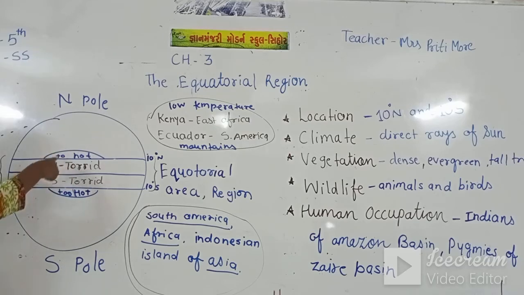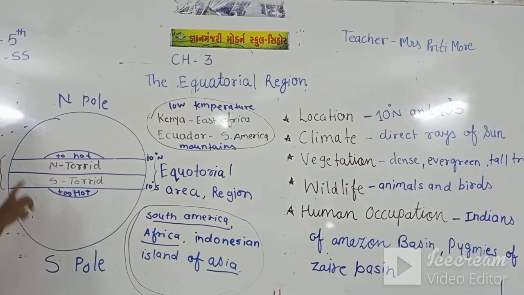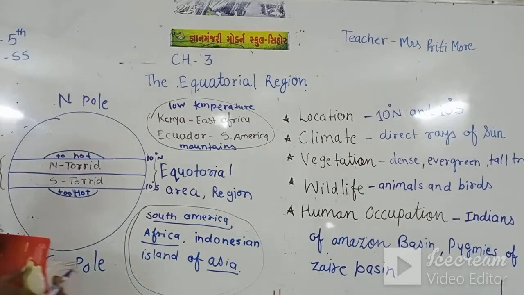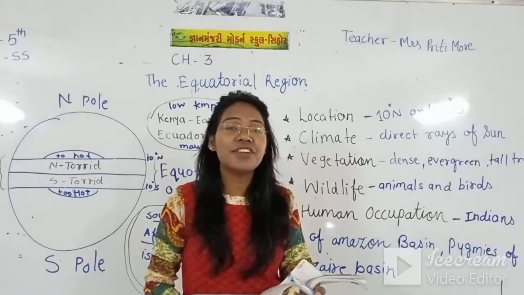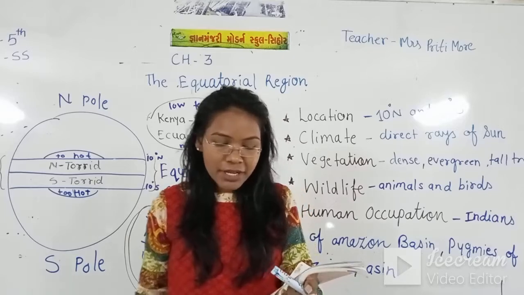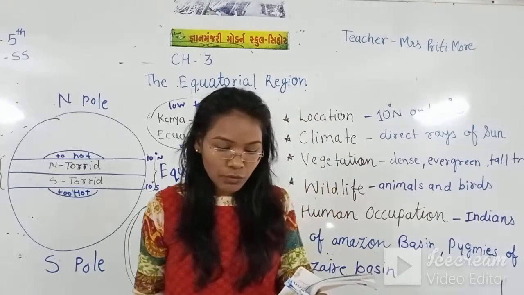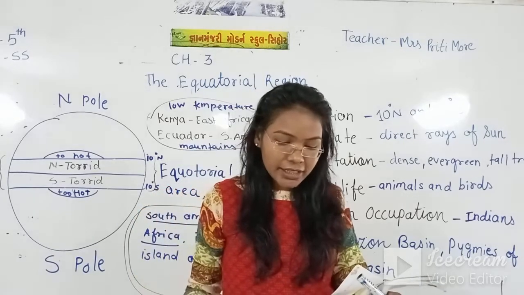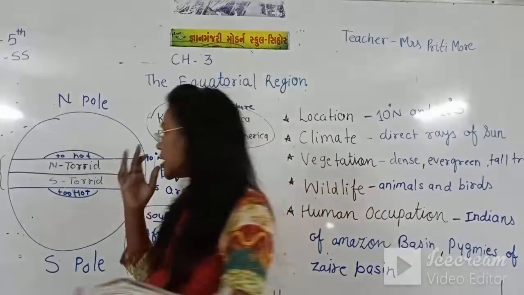This middle part is our equatorial region, and the sun rays fall directly on this area. So how would the climate be? The climate would be very hot. The land becomes very hot, the rate of evaporation from the water bodies is high and the atmospheric humidity increases.